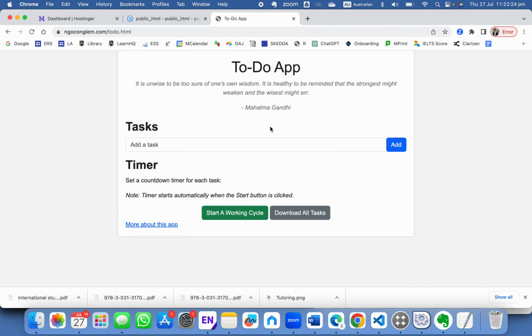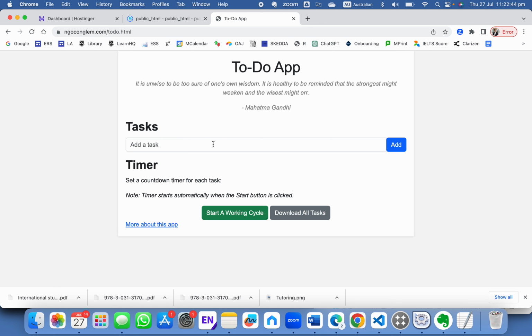When you click on this app, you will see a quote. It will be randomly generated, like a motivational quote. I just love this. Whenever you refresh the page, it will generate another quote.